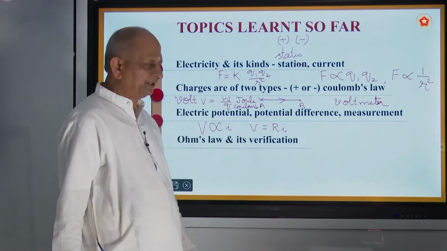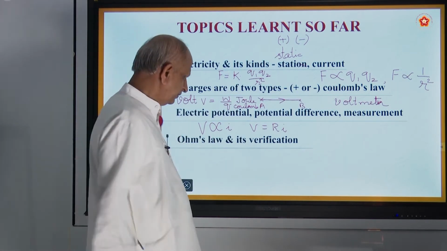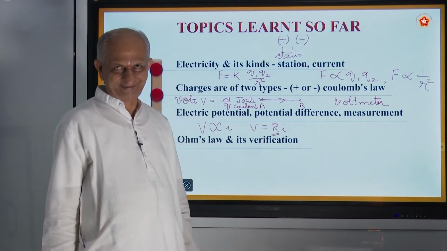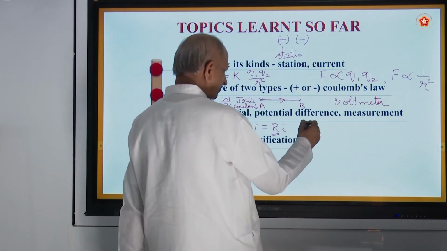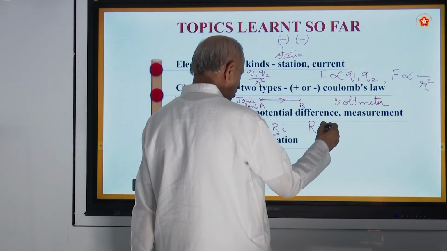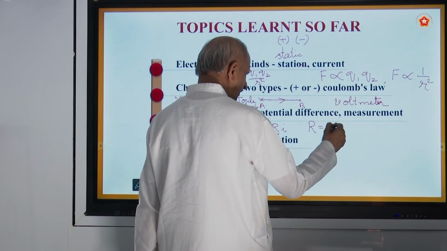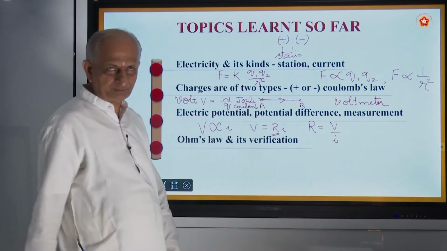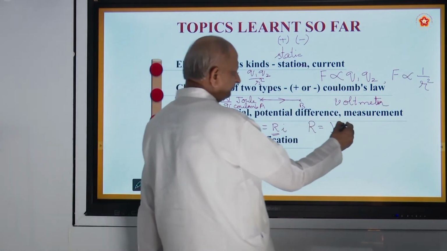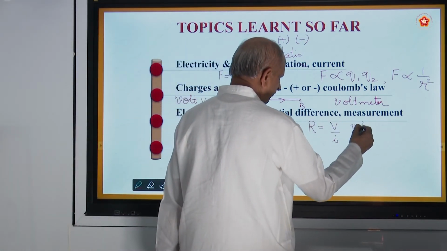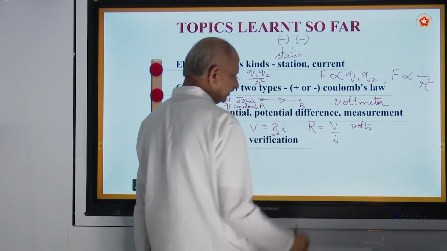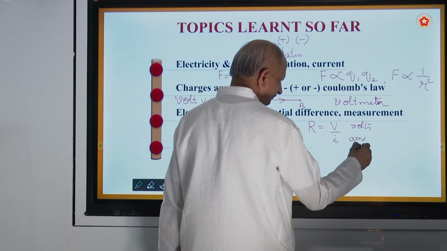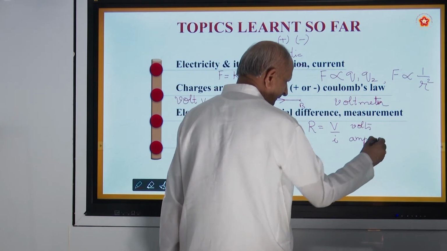Voltage, potential difference, is measured in terms of volts. And this constant is called resistance, R is equal to V by I. We have worked out some problems also. And how do you measure V? V is measured in terms of volts. How do you measure current? Current is measured in terms of amps, also called amperes.